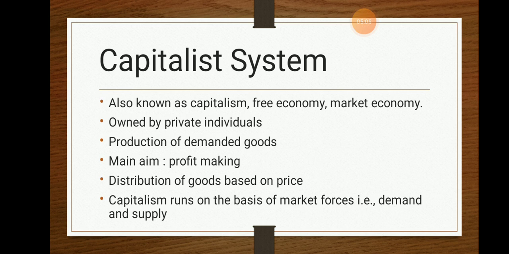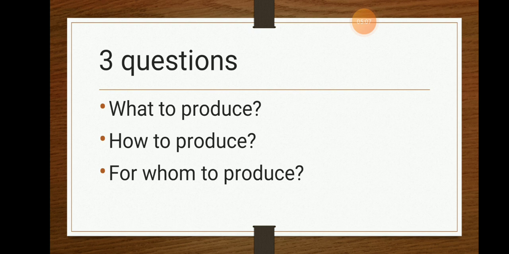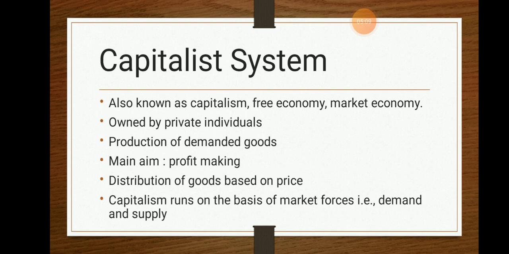Okay, what is the last question: for whom to produce? This is the basic question which applies to all economic systems. For whom the products are being produced: the distribution is made to the end customer or the end consumer. The distribution of the goods will be based on price. What happened earlier, in the sense before money came into existence, what was our economy?